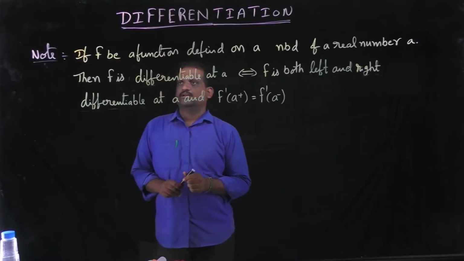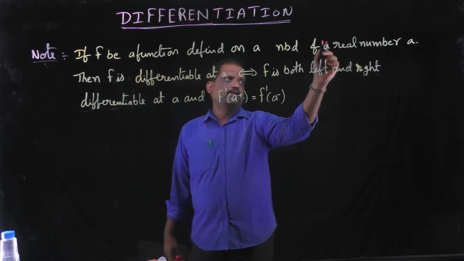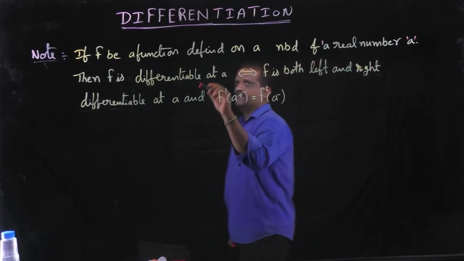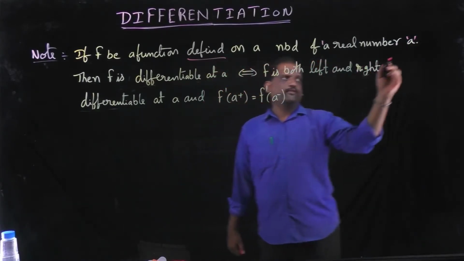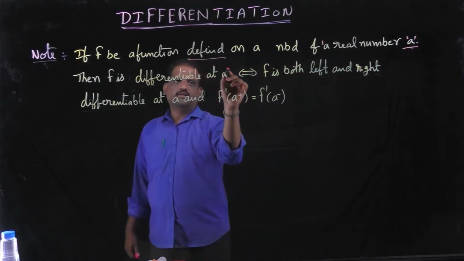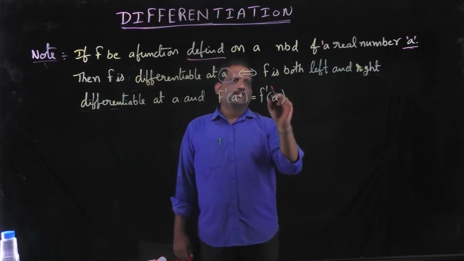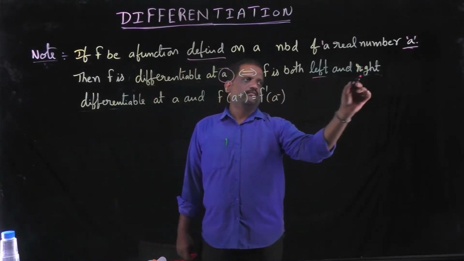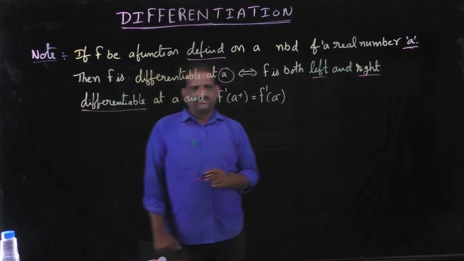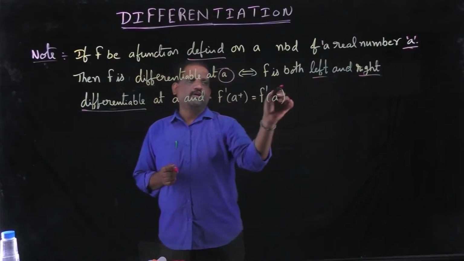Note, if f is a function defined on a neighborhood of a real number a, then f is said to be differentiable at a if f is both left and right differentiable at a, and also those values must be equal.